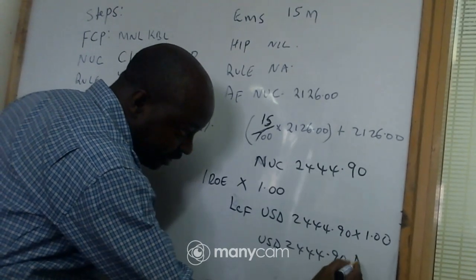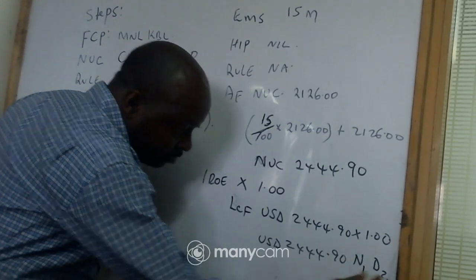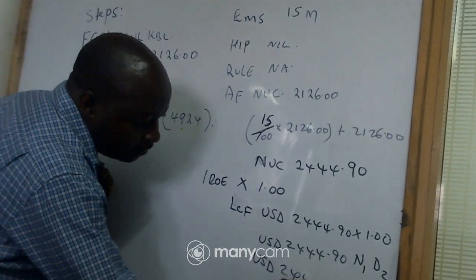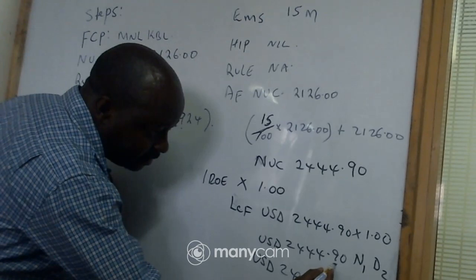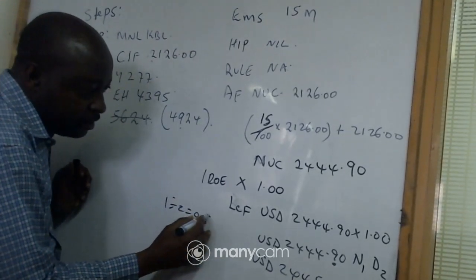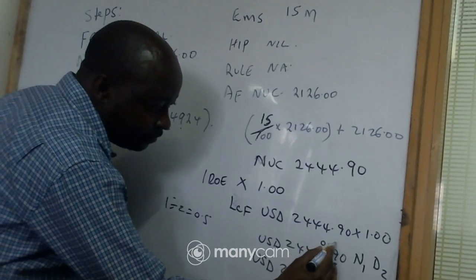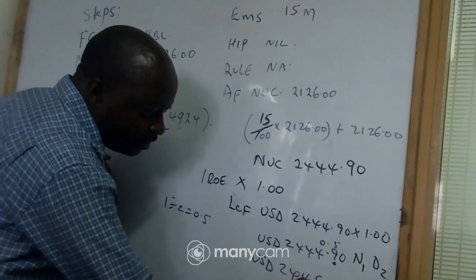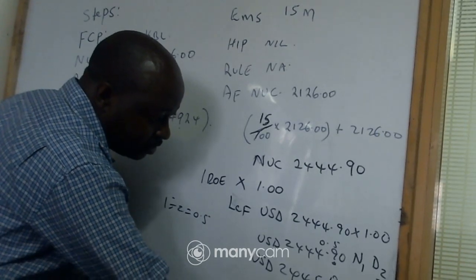Remember this was to the nearest 2 decimal places, which gives us USD 24.45. You remember this because 1 divided by 2 equals 0.5. So if we put 0.5 here, this will affect this. How many decimal places? 0.